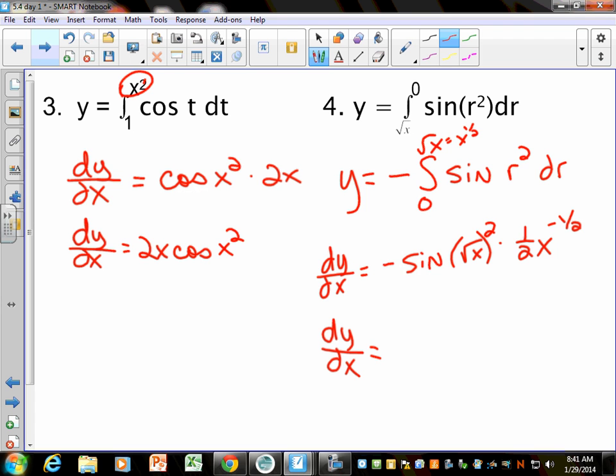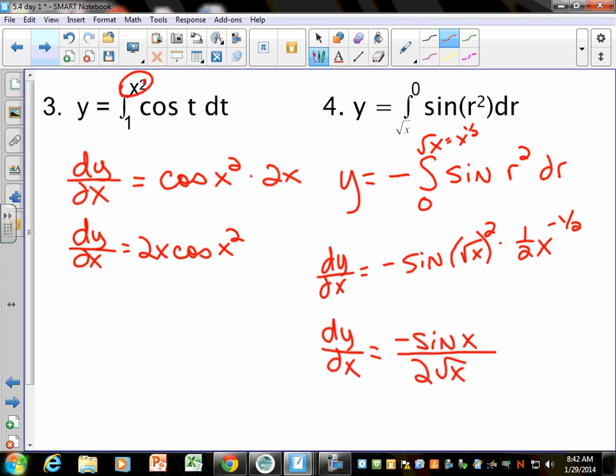It's all about matching up with the multiple choice answer. But I think you should simplify this. You could say negative sine of x, and since it's a 1/2, you could put a 2 on the bottom. Since I'm putting a 2 on the bottom, I'm going to throw the square root down there. But no, you don't have to write it like that. Make it look pretty.